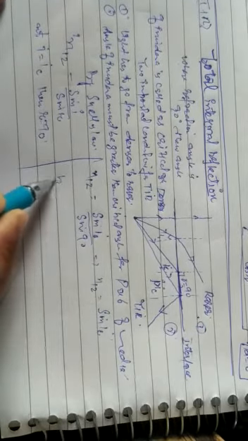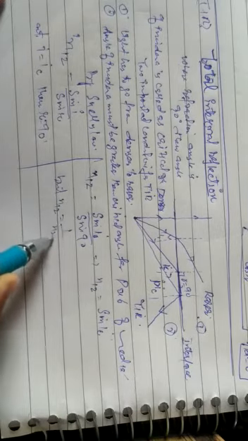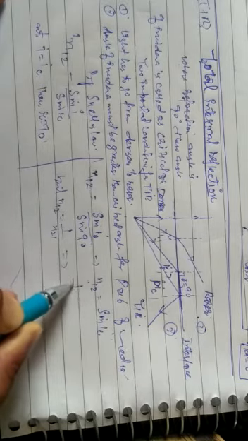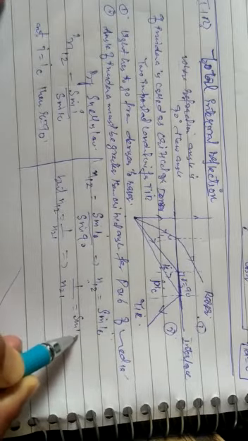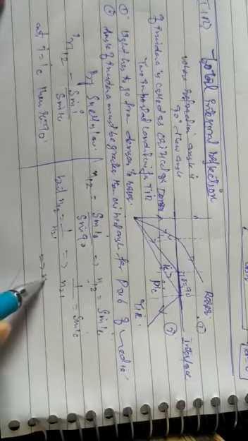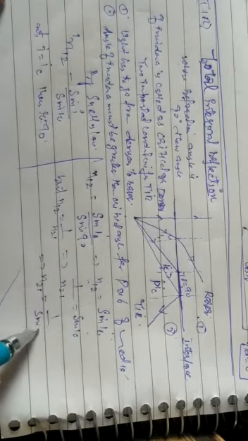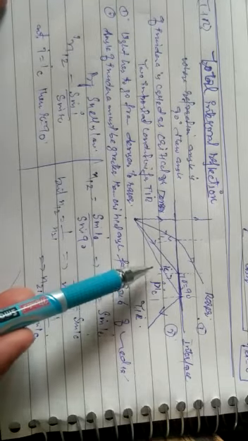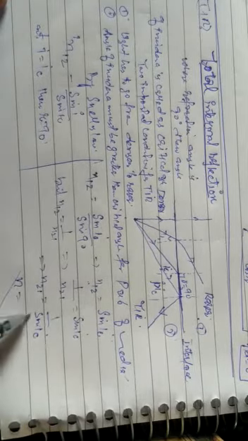But we have a formula: n12 equals 1 over n21. Replacing it here, 1 over n21 equals sin ic, which implies n21 equals 1 over sin ic, the critical angle. What is n21? n21 is the refractive index of the second medium with respect to the first, so I will simply place it as n. So n equals 1 over sin ic.